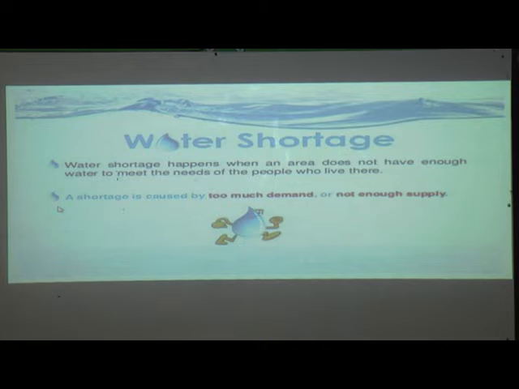Now, water storage. Water storage happens when an area does not have enough water to meet the needs of people who live there.